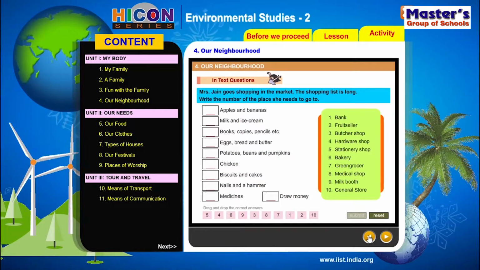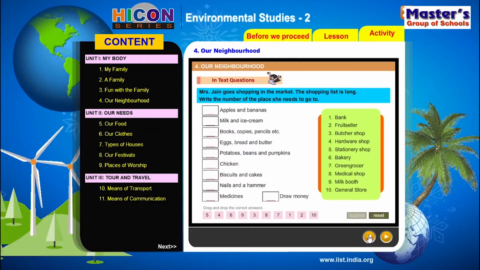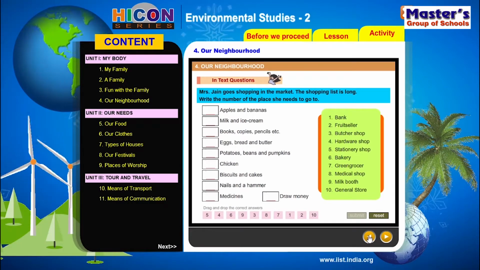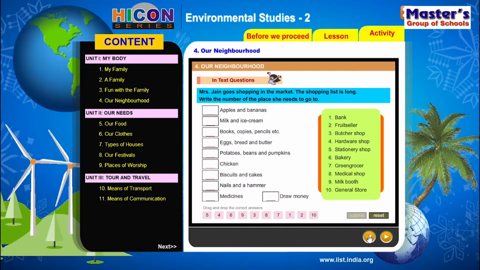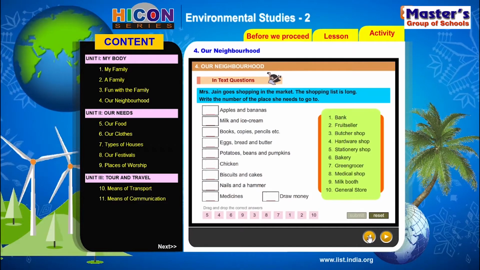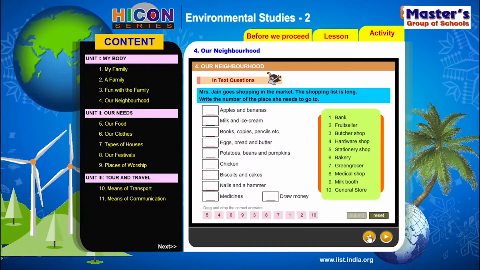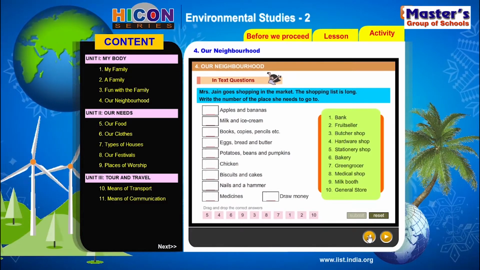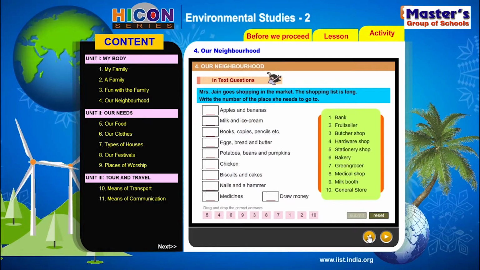See, Mrs. Jane goes shopping in the market. The shopping list is so long. Write the number of places she needs to go. So there is a lady by the name Mrs. Jane, and she is actually going to the market. Okay, she has got a very long list of things to buy, and we need to help her with giving her the details of the shops where she can buy these products.